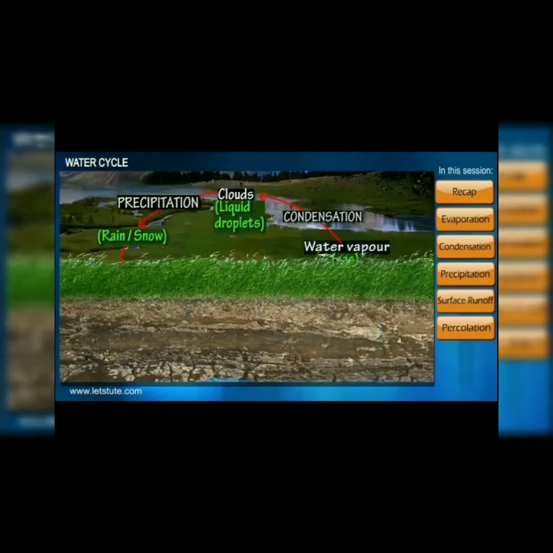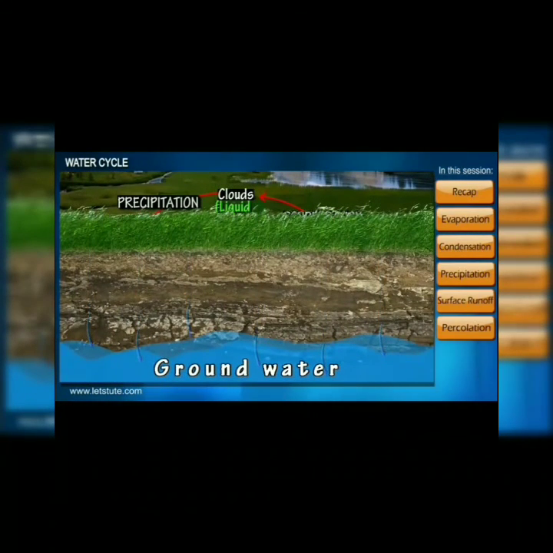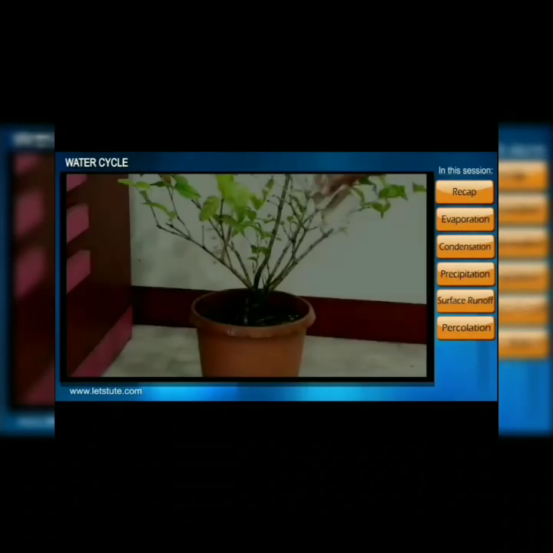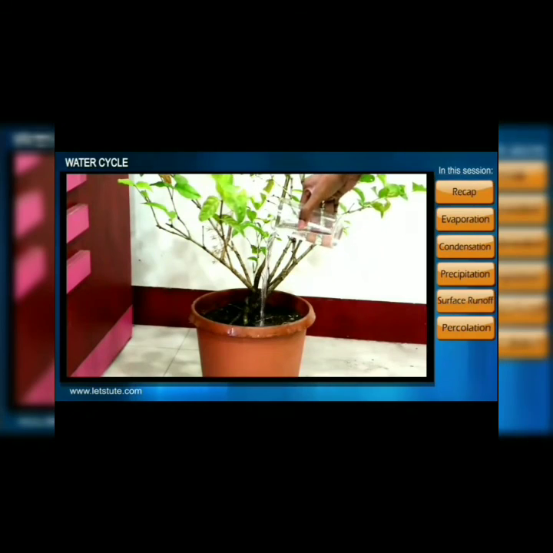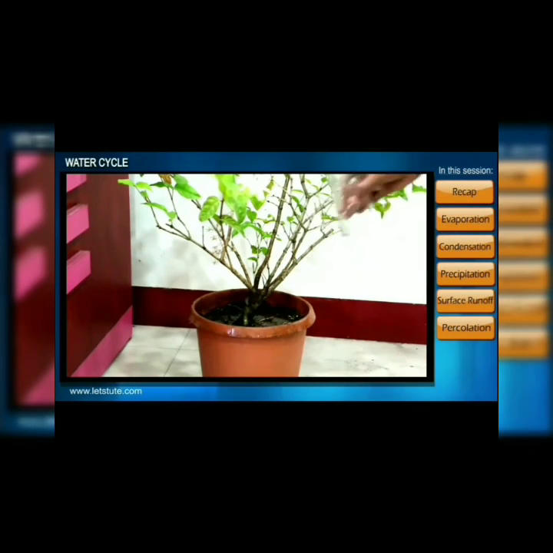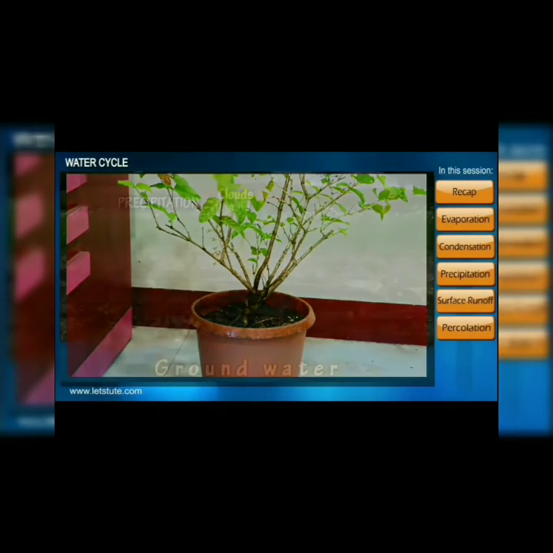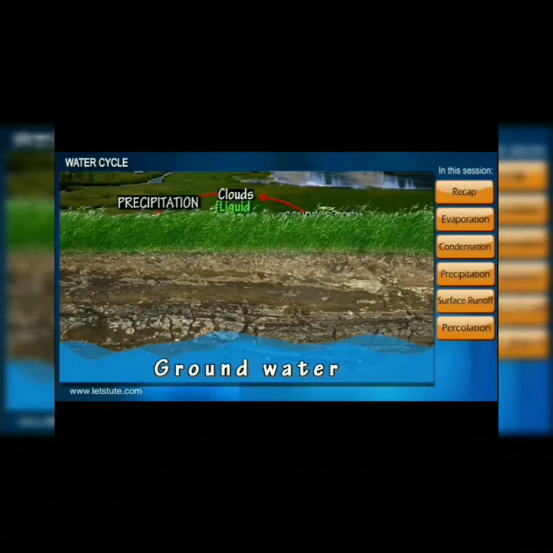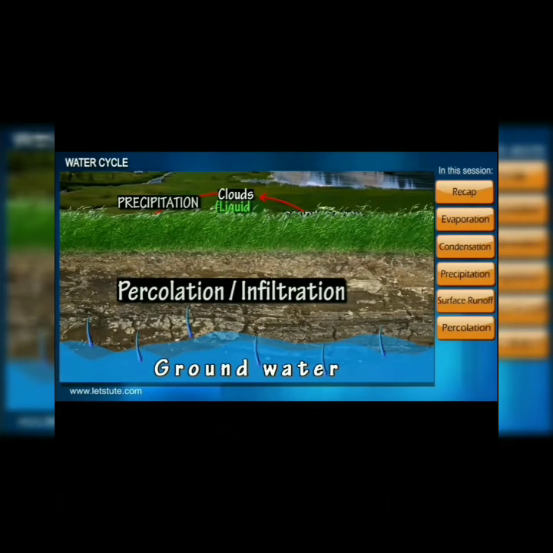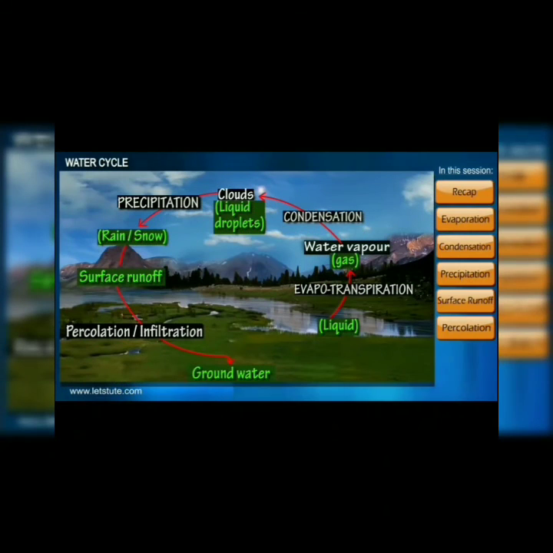Or they go directly into the soil, and the soil absorbs the water, and this water increases the level of the groundwater. We can see this when we give water to a plant, it absorbs the water. The same process happens in the soil, and that is how the groundwater level increases. This is called percolation or infiltration, and this is how the water cycle is completed.